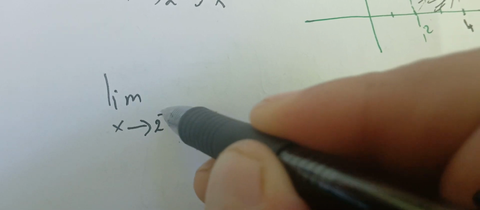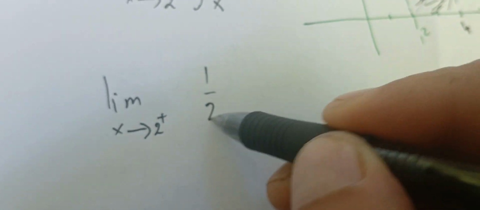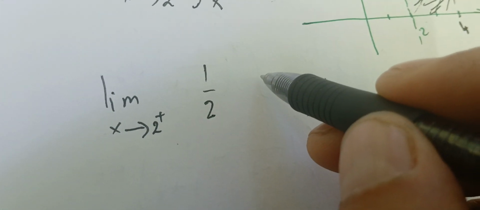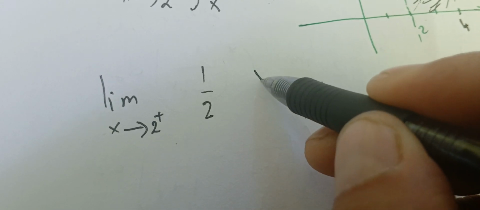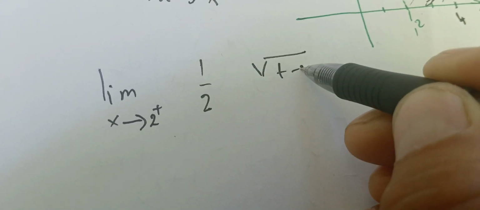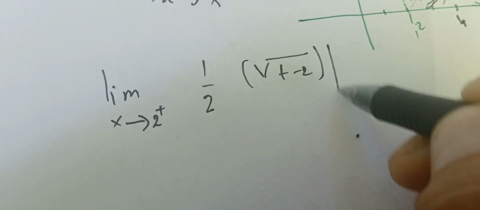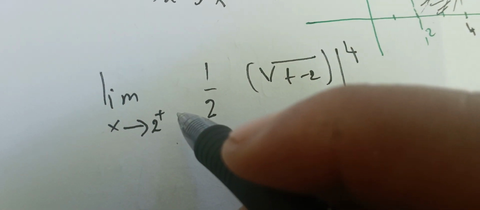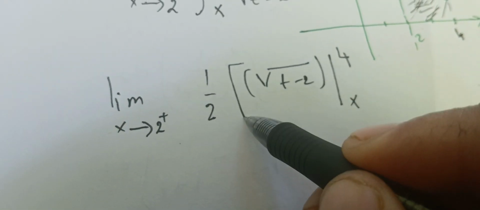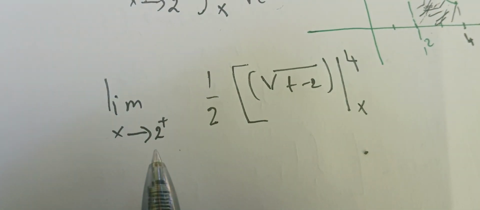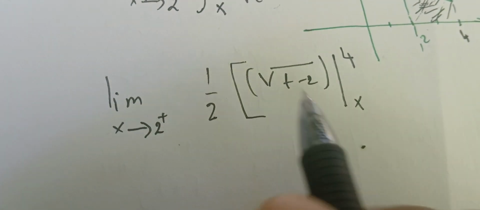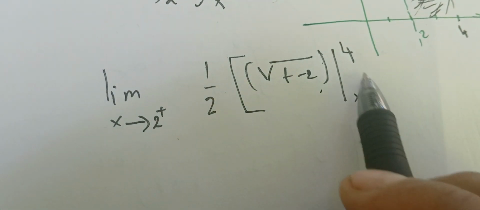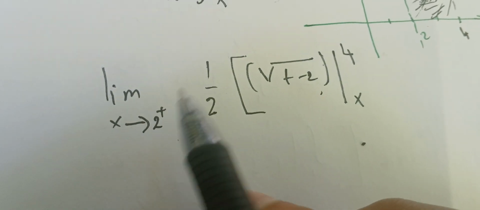So here we have the limit as x goes to 2 from the right of 1/2, no, of 2 times the square root of t minus 2, and I have to evaluate between x and 4. Now I can compute this value, and after that I will take the limit.